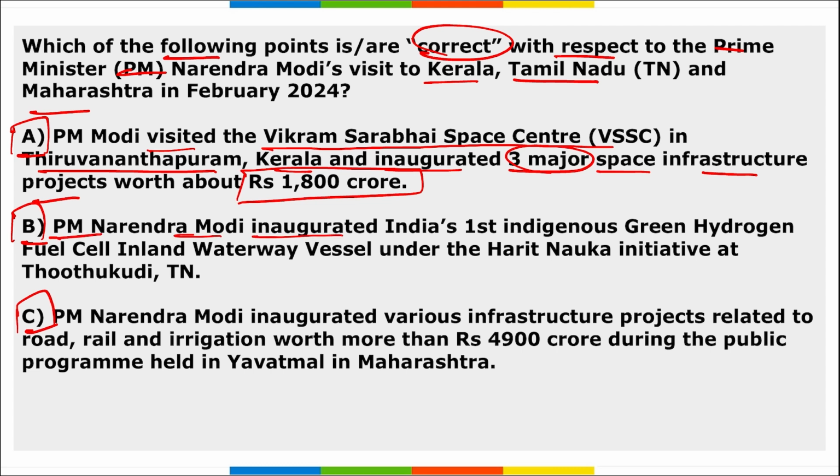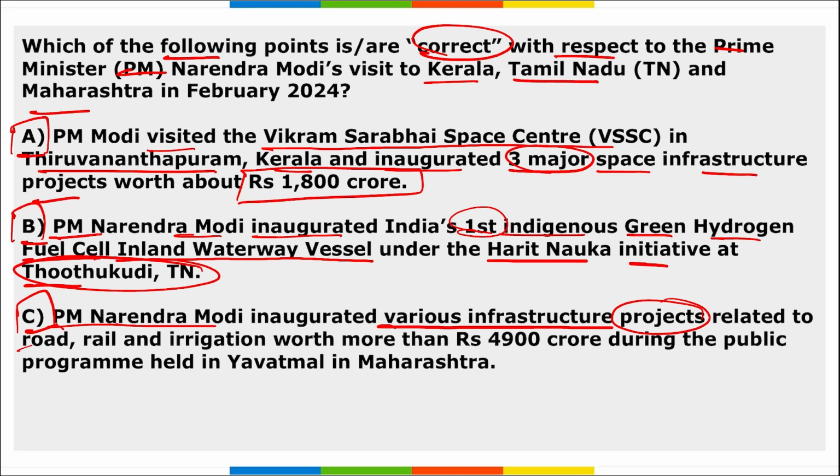Second, PM Modi inaugurated India's first indigenous green hydrogen fuel cell inland waterway vessel under Harit Nauka initiative in Tuticorin, Tamil Nadu, and PM Narendra Modi inaugurated various infrastructure projects related to road, rail and irrigation worth more than 4,900 crore rupees during the public programs held in Yavatmal in Maharashtra. So all these 3 points are rightly mentioned.